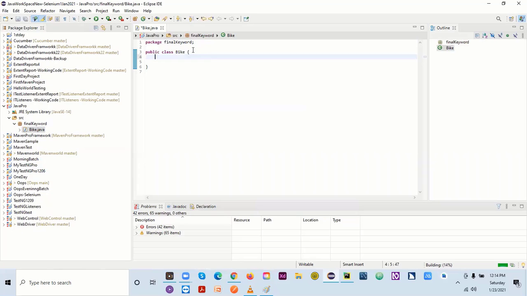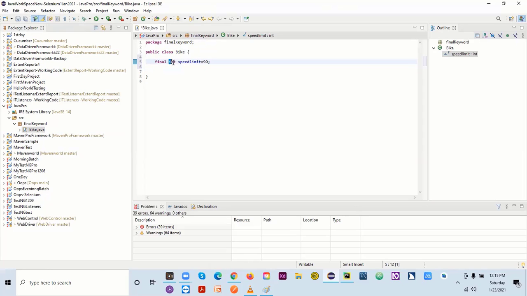Here this class will explain how it works when we are using the final keyword with a variable. Let's say I'm having one variable, final int, and I say speed. Let's say a bike has a speed, right? I would say speedLimit, and I'm initializing it, just giving it 90. You can give any value here. Previously, we didn't see this final keyword.